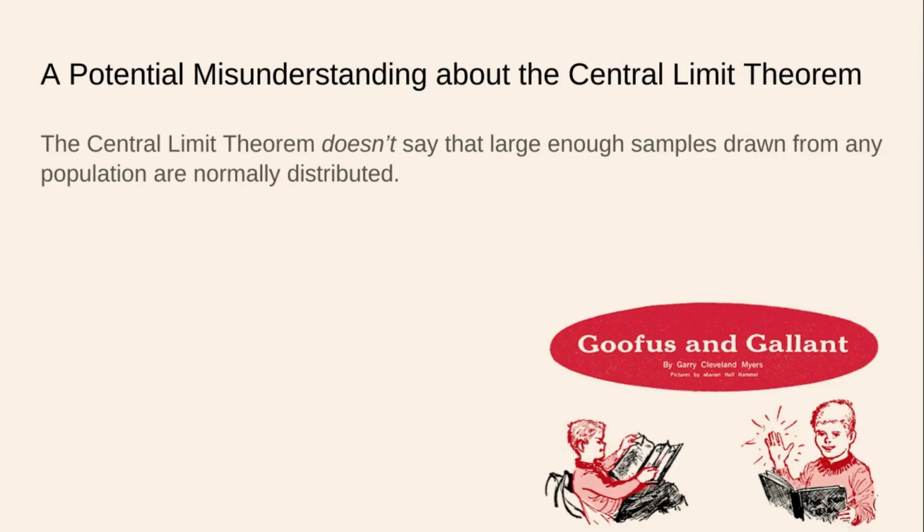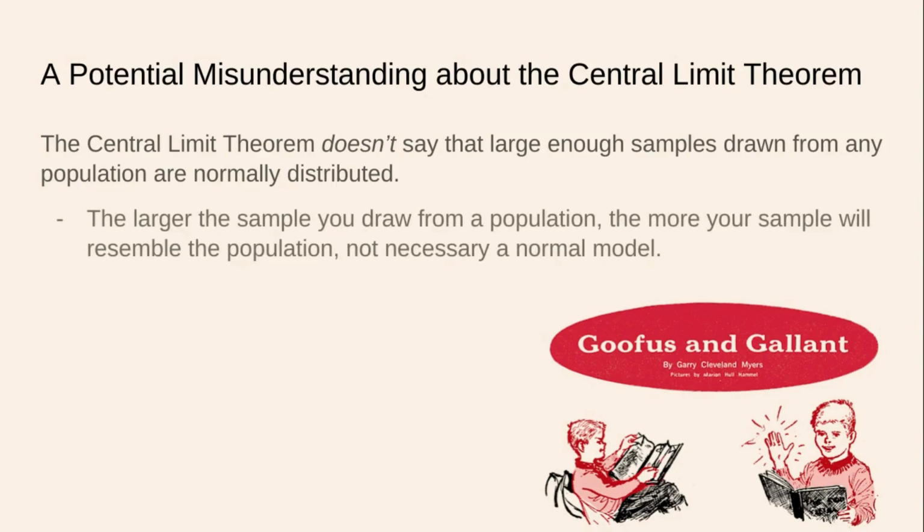If we're just drawing samples from the population, they're not going to be normally distributed necessarily. The larger the sample you draw from the population, the more your sample will resemble the population, not necessarily a normal model. So if you're drawing from a normally distributed population, and it's a big sample, ideally randomly selected from the population, you're going to get a normal distribution for your sample. However, if you're sampling from a left skew population, you're going to get a left skew sample, okay?